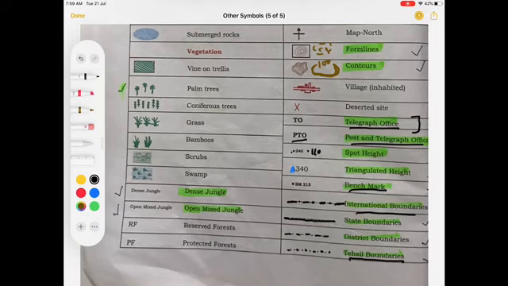So children, these are all regarding your conventional symbols and signs. With the help of these symbols, you will be able to recognize what each symbol is representing on a topographical sheet. Here I conclude, and all of you please go through these symbols once again so that you are able to recognize what each symbol is telling you on a topographical sheet.